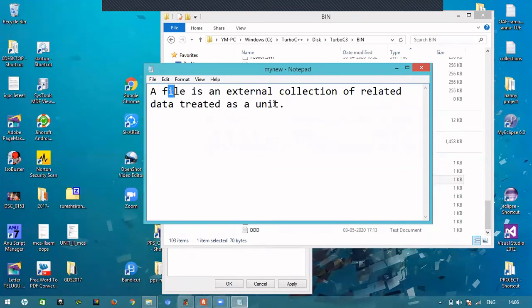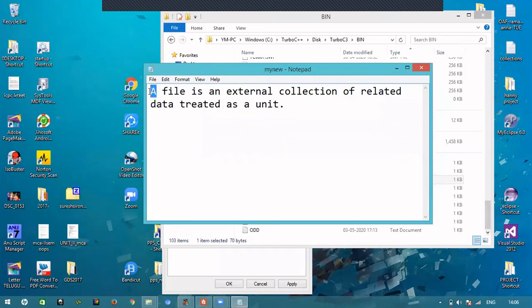And after reading T, the file marker will point to the full stop. After reading the full stop, the file marker will come to the end of file character. Here the end of file character will be there. So this is the end of the file. So now we opened a file in reading mode, so the file marker position will be at the 0 index. We will print whether it is pointing to 0 or not.